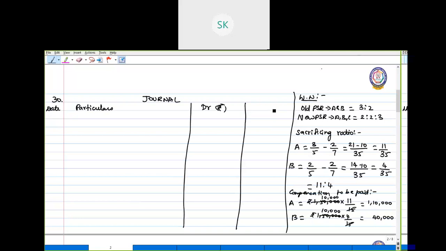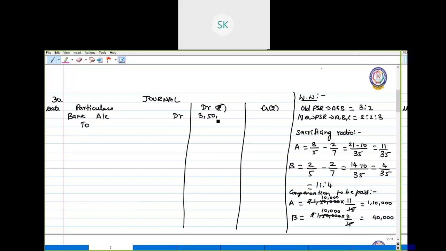Debit and credit. So now C is bringing rupees 2 lakh for his capital and 1,50,000 for his premium.